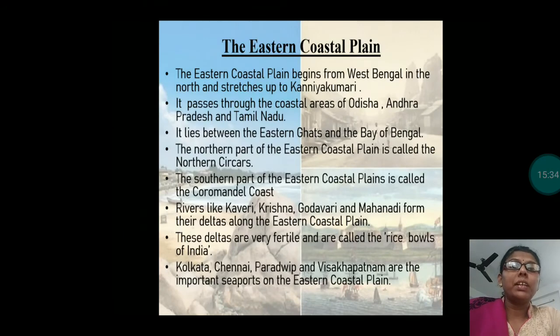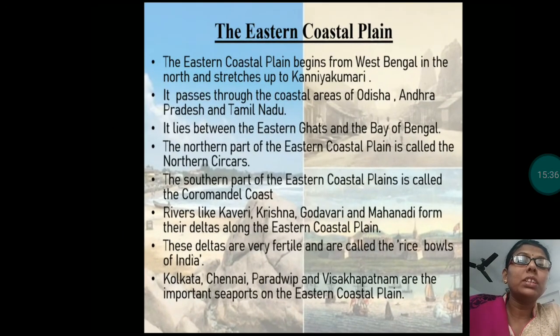Let us see what we have read about the eastern coastal plain. Eastern coastal plain begins from West Bengal in the north and stretches up to Kanyakumari. It passes through the coastal area of Odisha, Andhra Pradesh and Tamil Nadu. It lies between Eastern Ghats and Bay of Bengal. The northern part of eastern coastal plain is called Northern Circars.